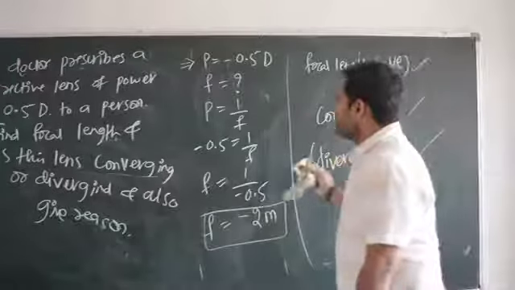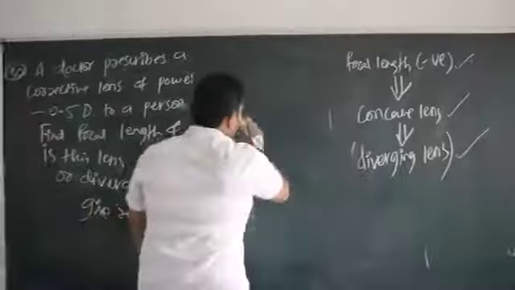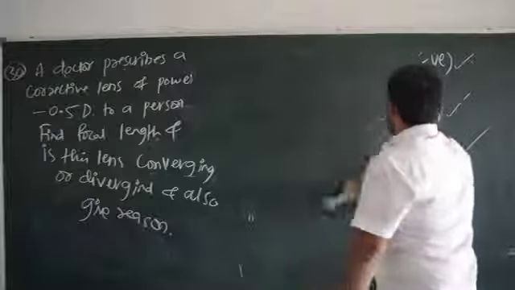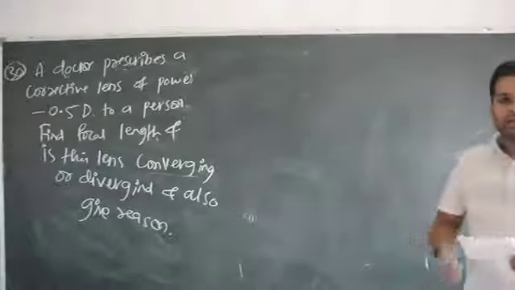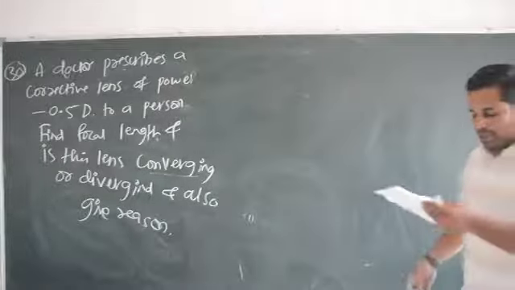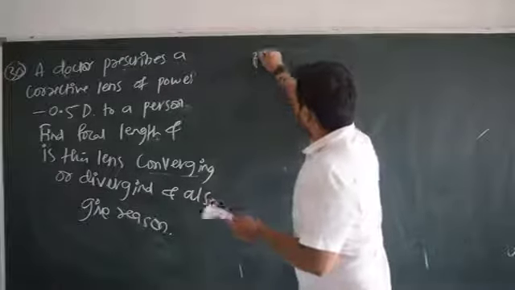Please make a note of all these things. Okay. So we have come to the last question. Very easy questions are asked in this, but you have to be very careful with the formula and you should be knowing all the details also. Okay. So let us see 32nd question. So what is the 32nd question?